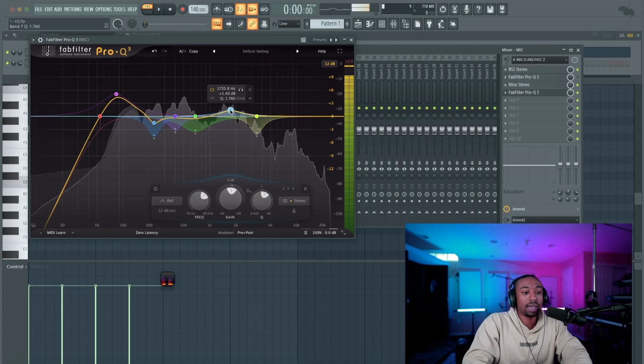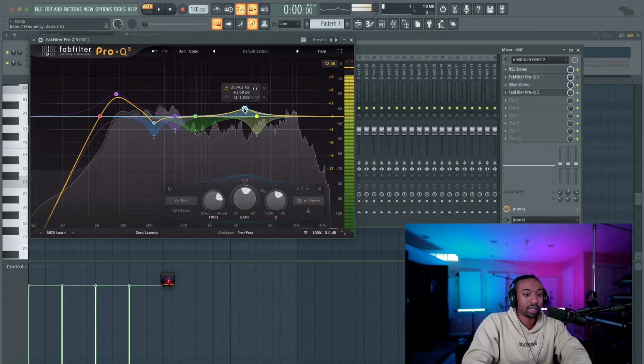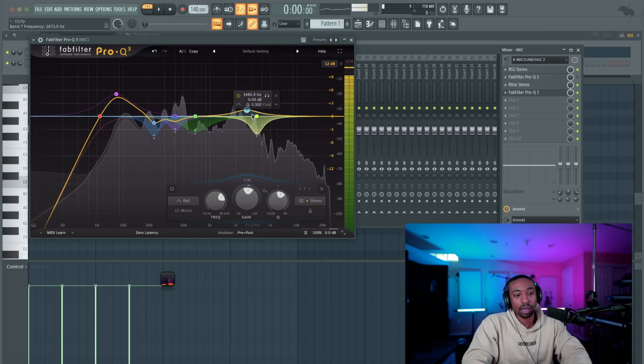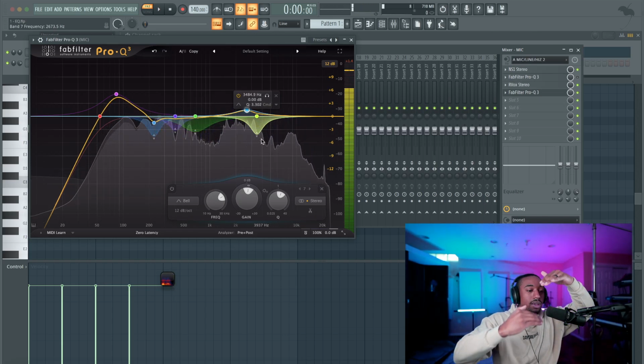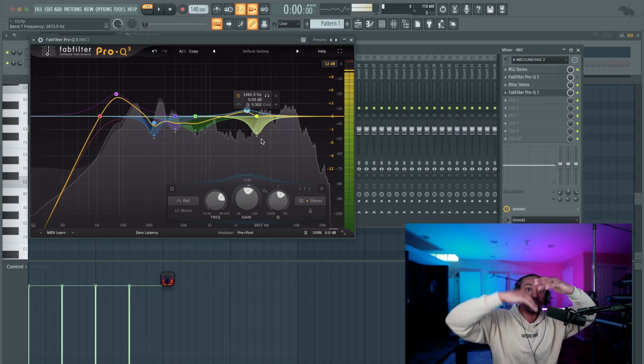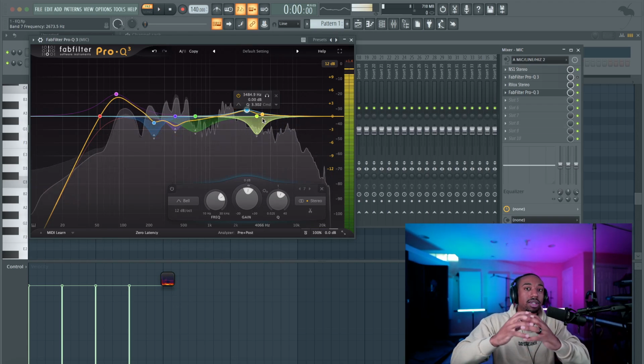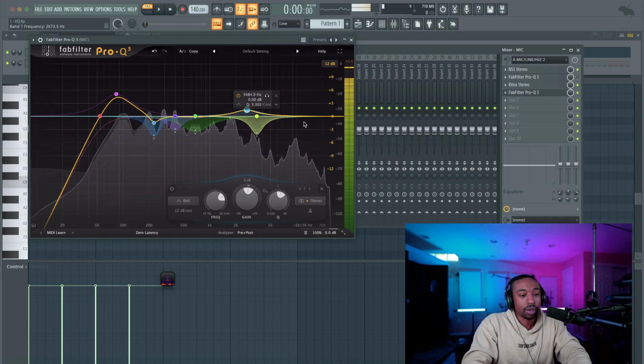Now I'm making a cut and a boost at the same exact time. So I'm boosting my vocal from about 600 hertz all the way up to about 4K. But also if the frequency gets too heavy around 3K, it's pulling down. So I'm boosting and cutting at the same exact time. And this will help you boost an area you like, but also take care of a problem frequency.